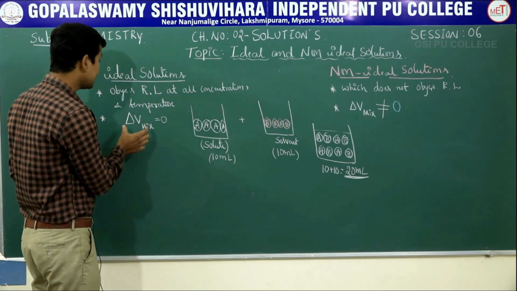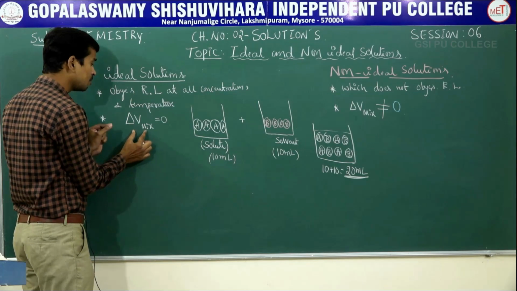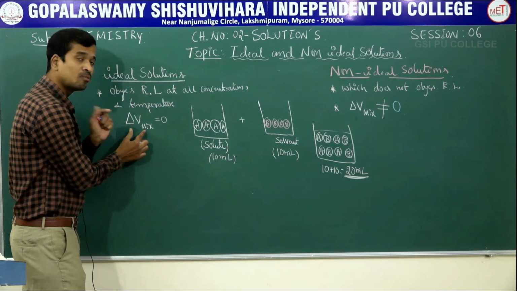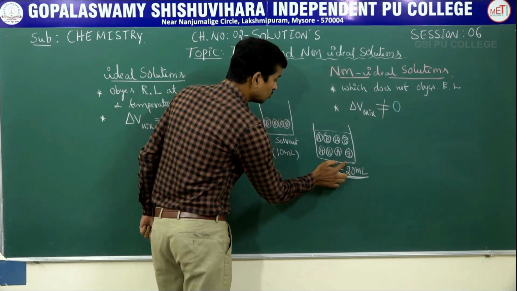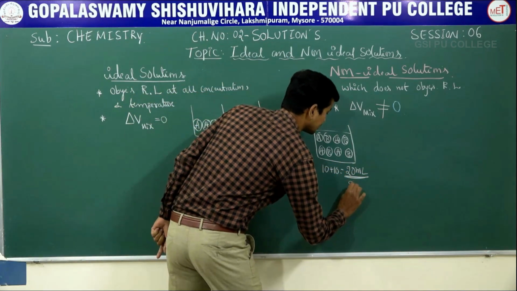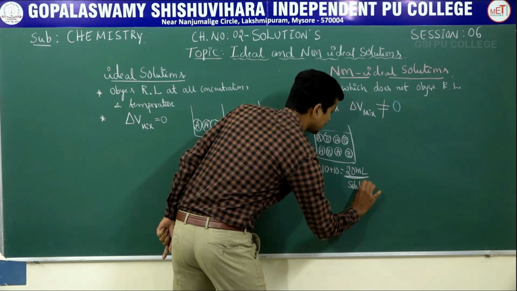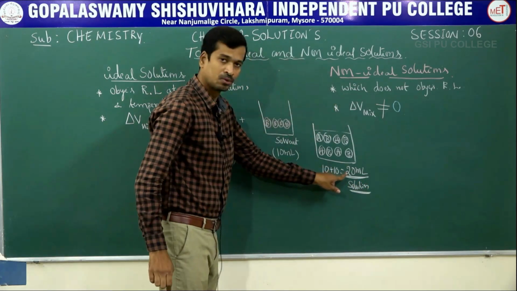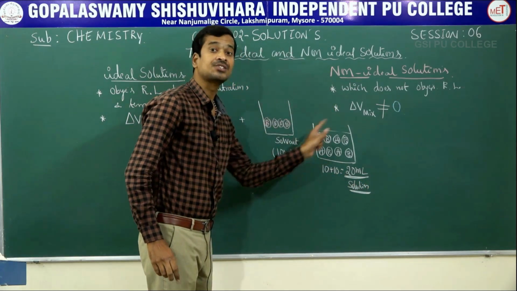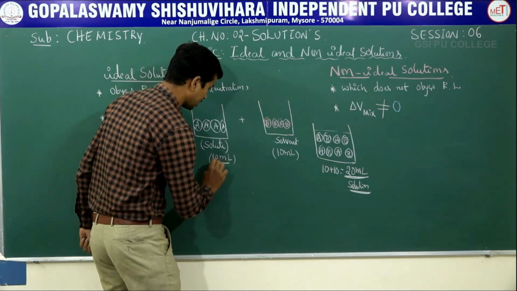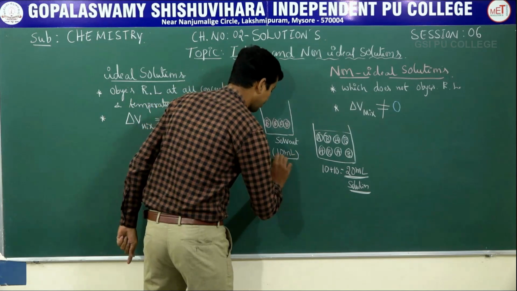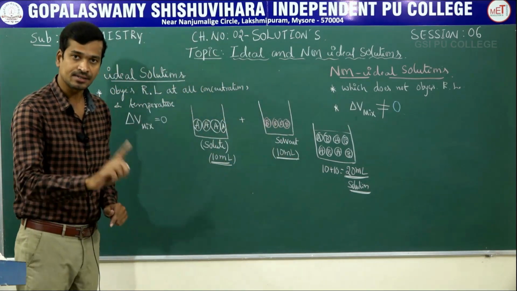That is an ideal solution, means delta V mixing is equal to 0. What do you understand? The total volume of the solution cannot exceed the sum of the volumes of solute and solvent.